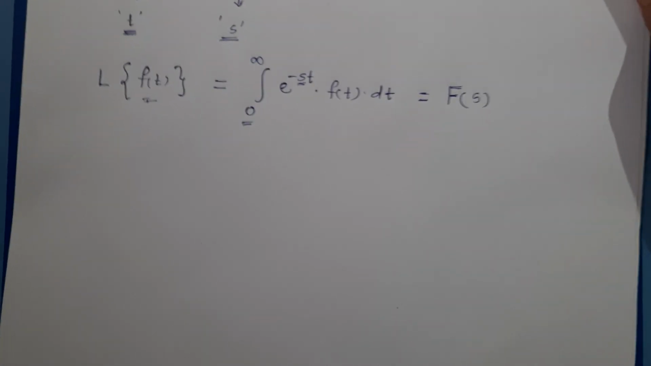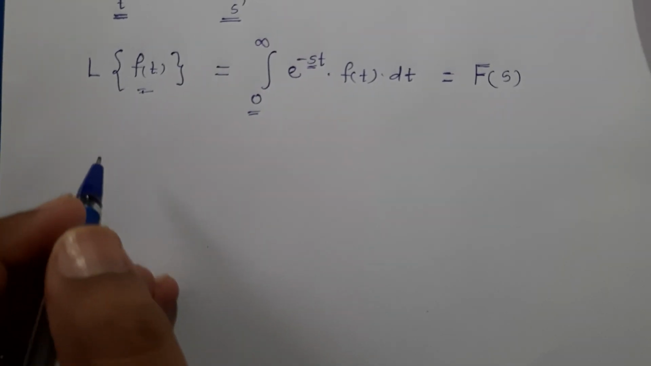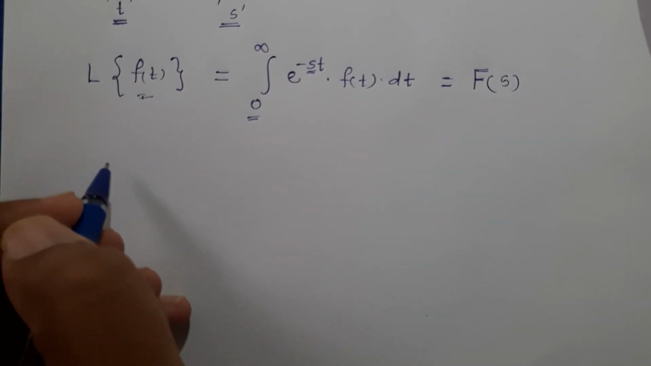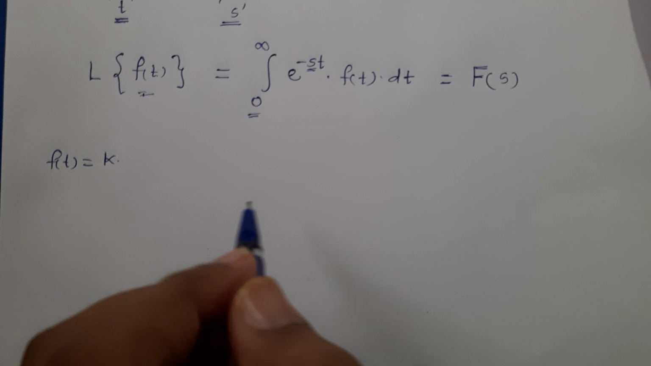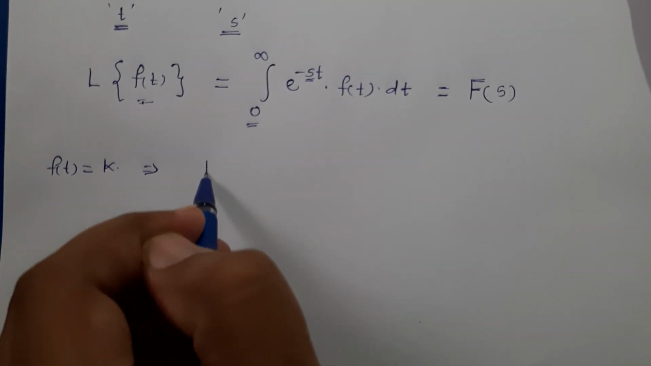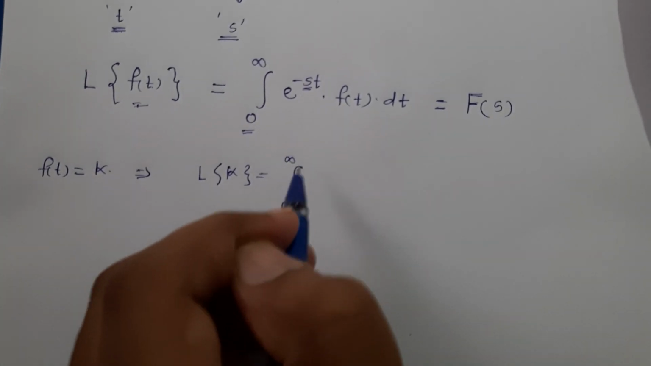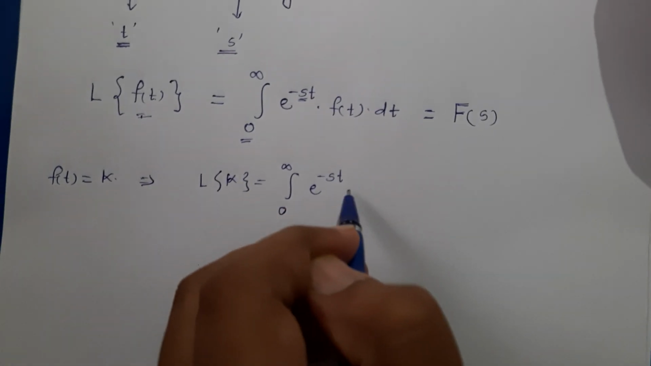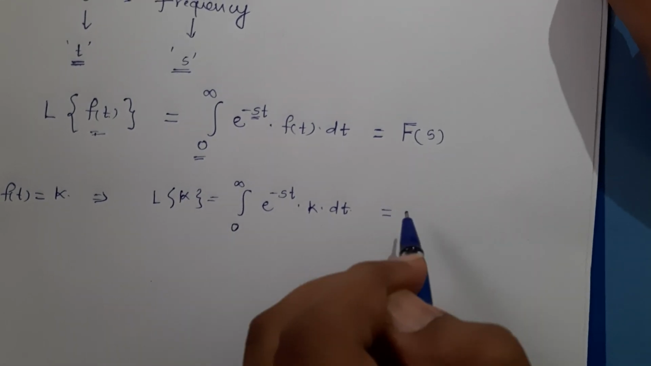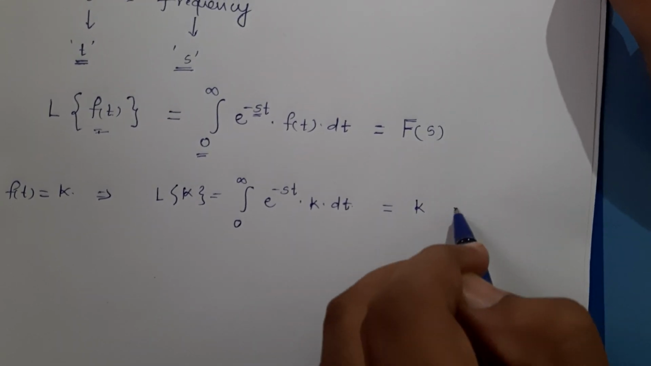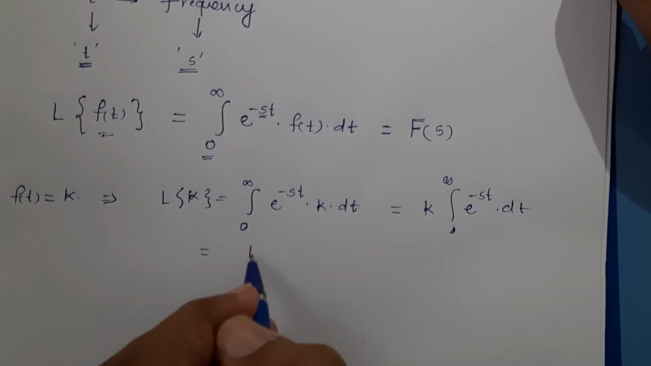Going further, we will now look at a few examples of Laplace transformation. For example, if we have f of t equal to a constant k, and I try to find the Laplace transformation, then Laplace of k will be basically the integration from 0 to infinity of e raised to minus st times k dt. Since k is constant with respect to time, I can take this k out and perform this integration over 0 to infinity. So what do I get here?